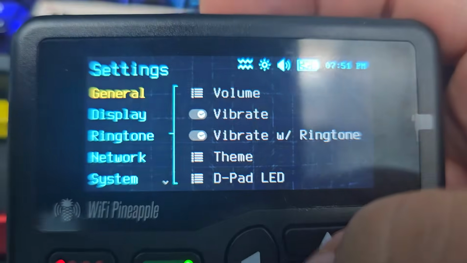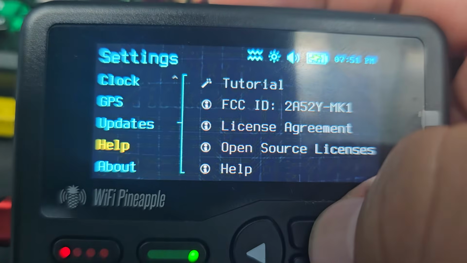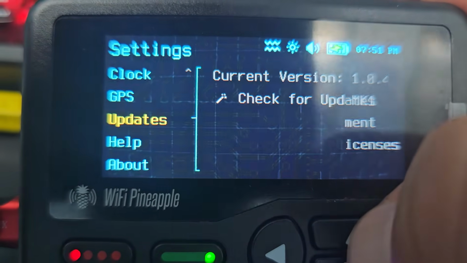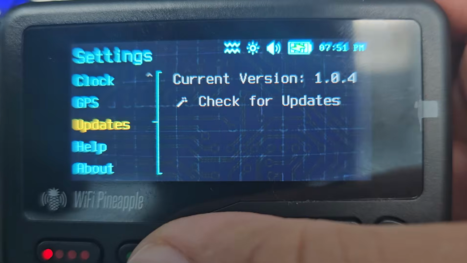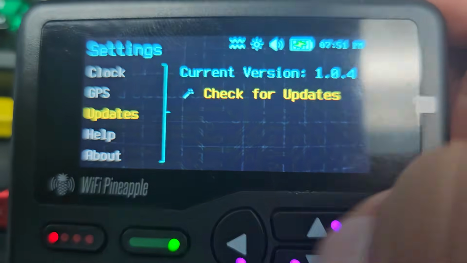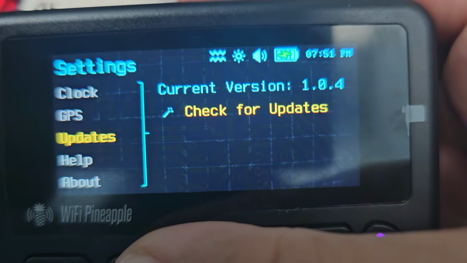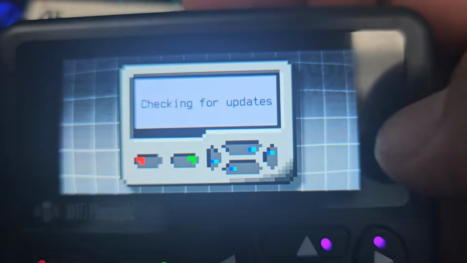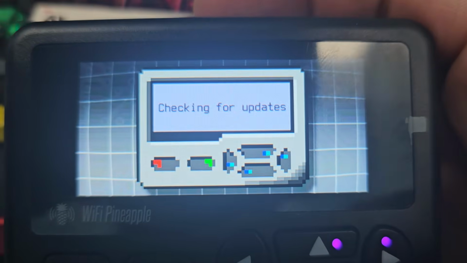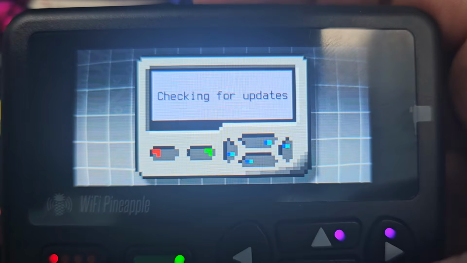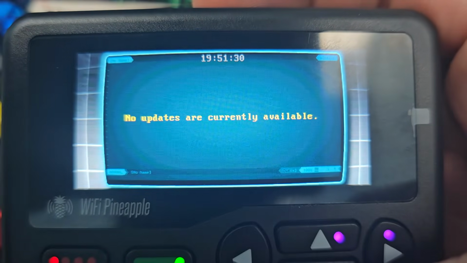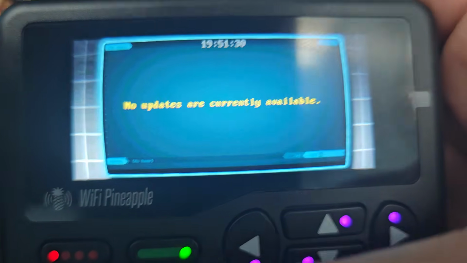GitHub. But you can update from right here. It's on 104. You can check for updates and it'll update. Connect to your internet, check for updates, which is cool. You can update from the device. No updates are currently available because I'm already updated.